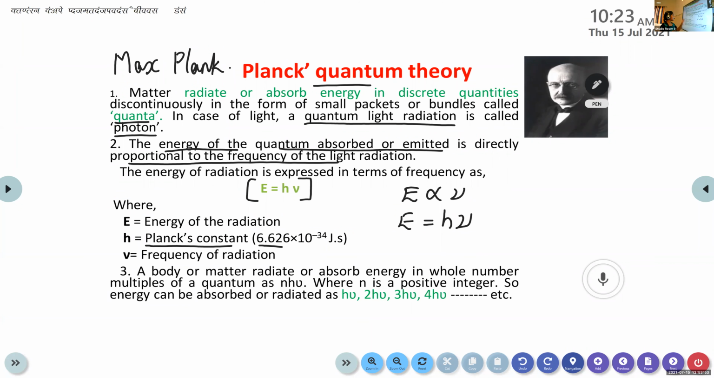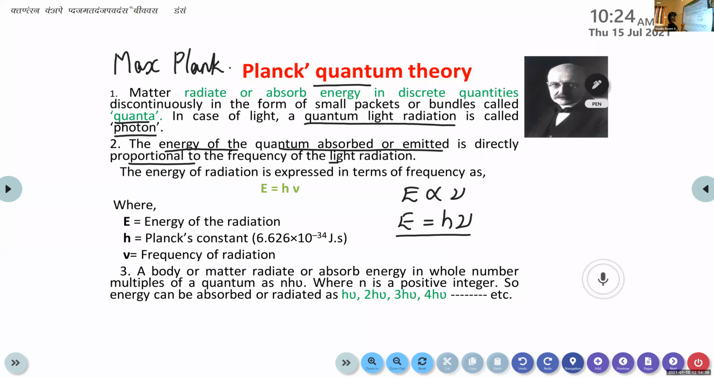And the second one: the energy of the quantum absorbed or emitted is directly proportional to the frequency of that light radiation. That means if the frequency of that light increases, the energy also increases. So we can write E is directly proportional to nu. In order to remove this proportionality sign and equate it, we use E equals h nu. H stands for a constant, known as Planck's constant, and its value is 6.62 into 10 raised to minus 34 joule second. E stands for energy of radiation. Nu stands for frequency of radiation. That's the second point.